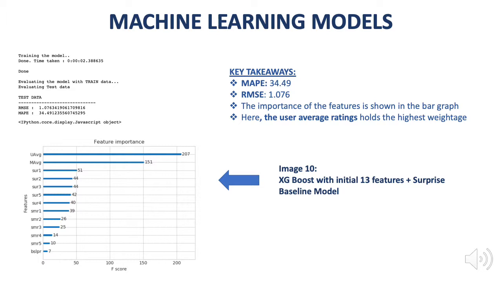In this slide, I tried to combine XGBoost with the initial 13 features along with the Surprise baseline model. The test RMSE value was found to be 1.076, and as you can see from the graph, the most important features were user average and movie average, followed by the other features. So this is what is obtained from this particular model.